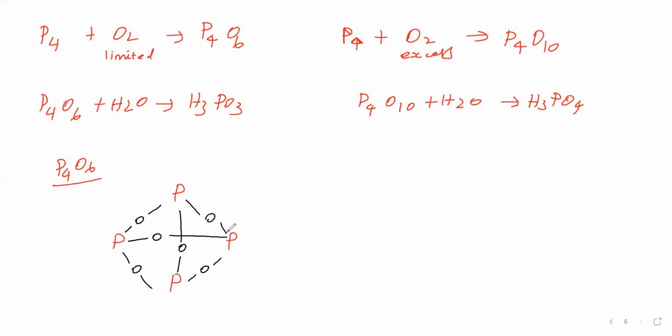It is called P4O6. Now P4O10. For P4O10, what you have to do is give an additional oxygen to each phosphorus with a double bond. Here one oxygen, here one oxygen, here one oxygen, here one oxygen. It is called P4O10. If you remove the double-bonded oxygens, you will get P4O6. Next, we will go for phosphorus trihalides.